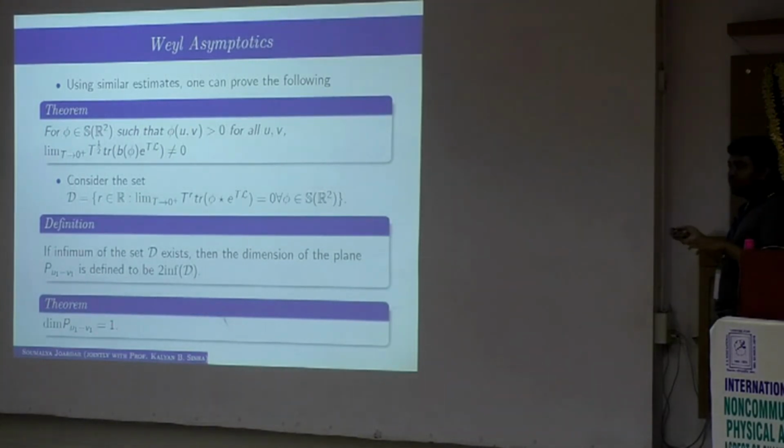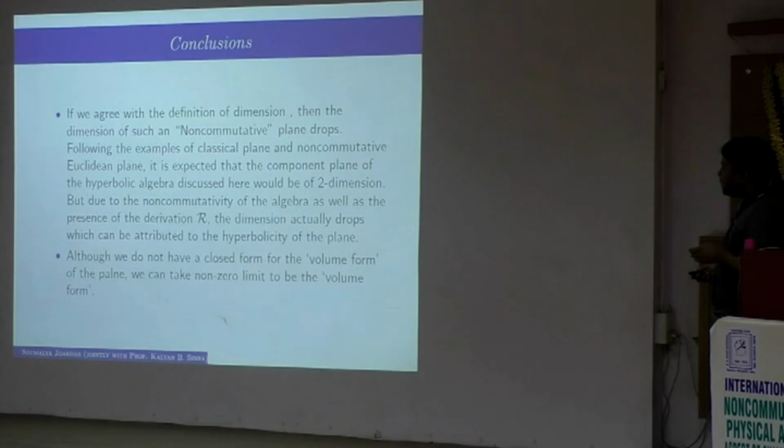Previously it was 2 in previous calculations, but here what we get is that due to the non-commutativity of the algebra itself and the presence of that non-canonical derivation, this dimension is actually dropping. That is the observation we have made so far. We don't know what the significance is or what more you can say about that. This is roughly the comment.